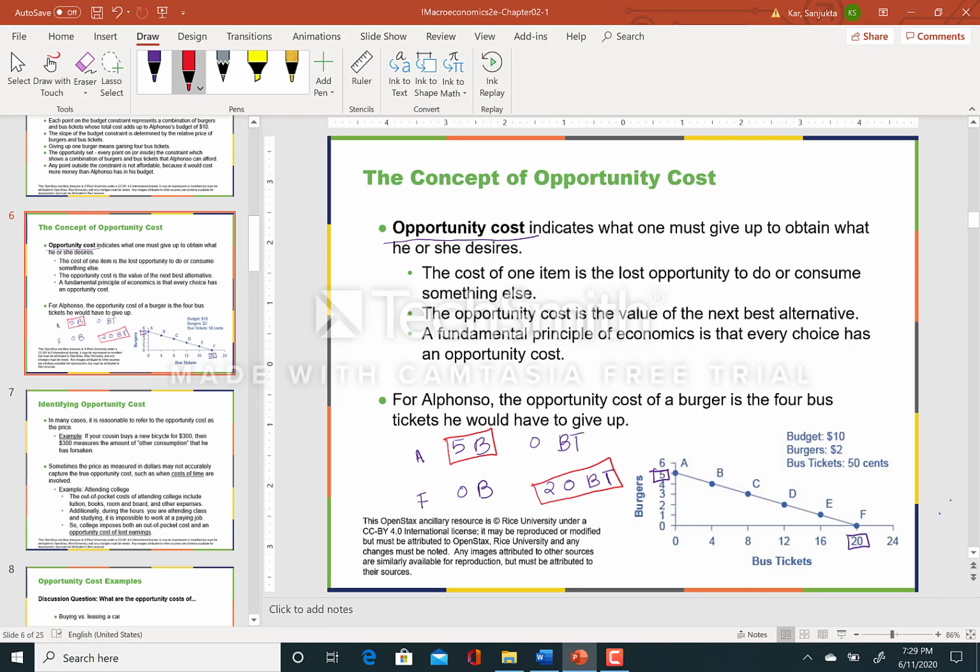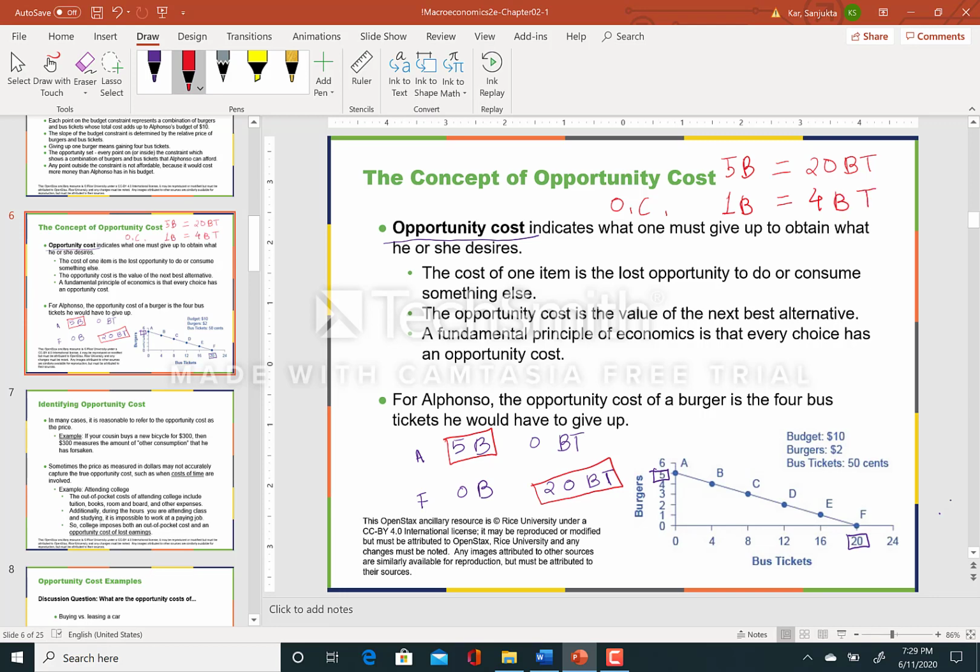Now to find the opportunity cost, I'm going to take the max numbers. 5 burgers is equal to 20 bus tickets. So the opportunity cost, or OC, of 1 burger is equal to 4 bus tickets.